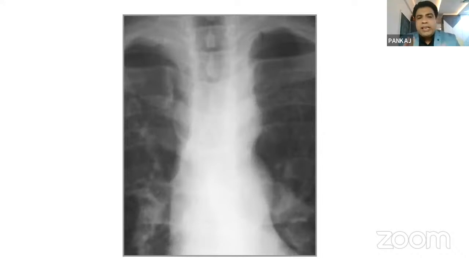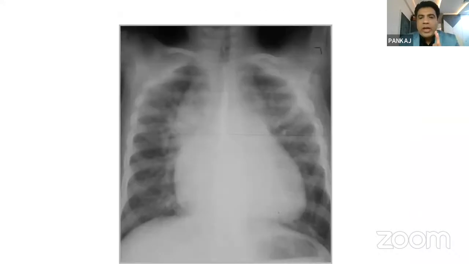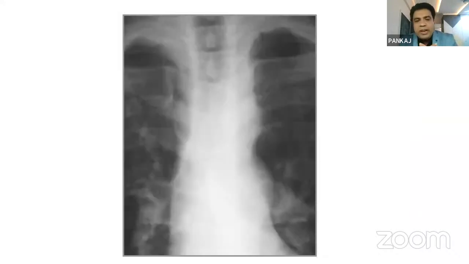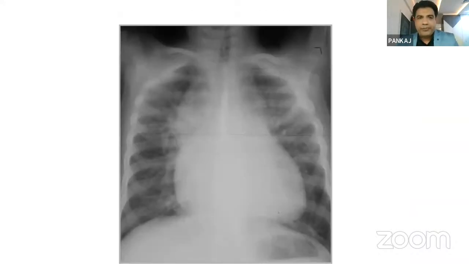Another most important X-ray is one that everyone knows, a figure of 3 or figure of 6 type of presentation. This X-ray classically looks like a coarctation X-ray. Okay, so this coarctation X-ray is very, very important from the diagnostic point of view as well. Apart from the figure of 3 sign, there is a groove formation from the lower ribs, and these are also classical for the X-rays.